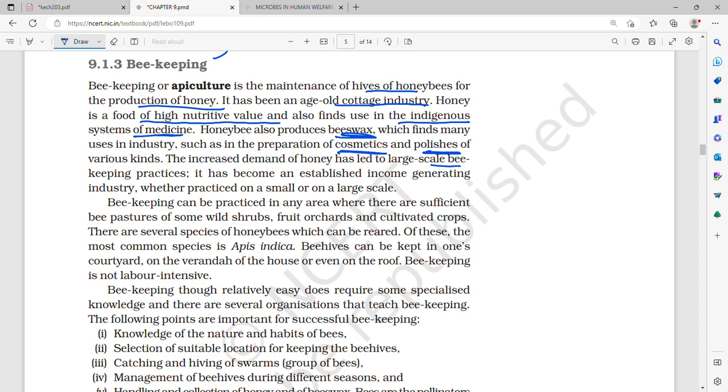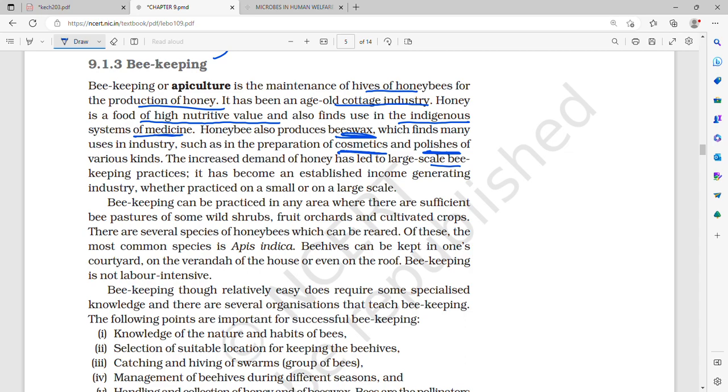Honey is a food which has very high nutritive value, and it is very good for the body. It is very healthy, and it is used in indigenous systems of medicine also. There is a medicine called honey tusk, and many others. It is good for your throat and also for your gut.